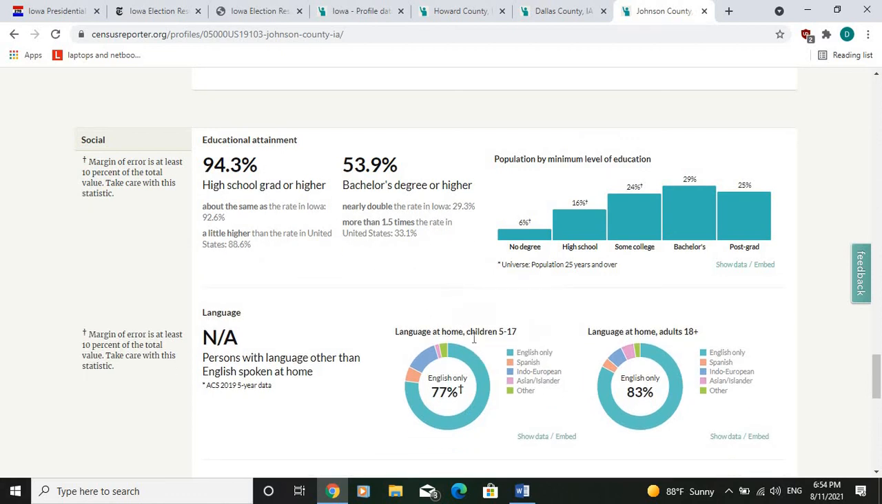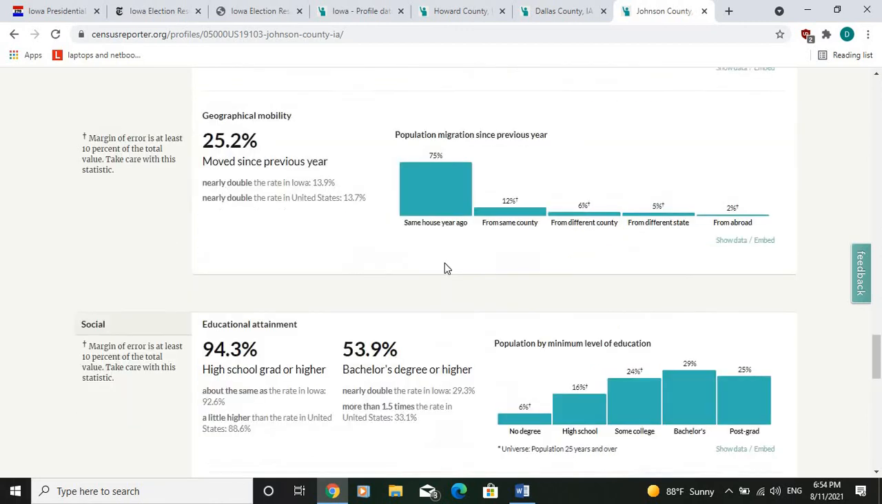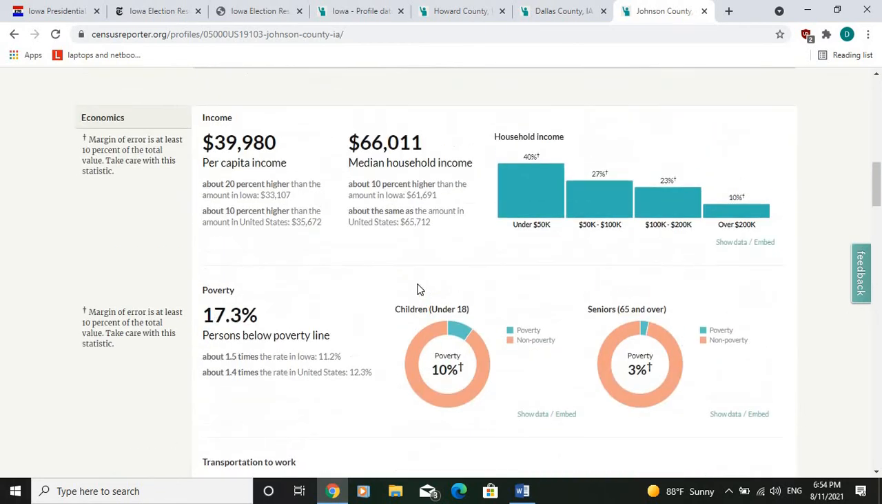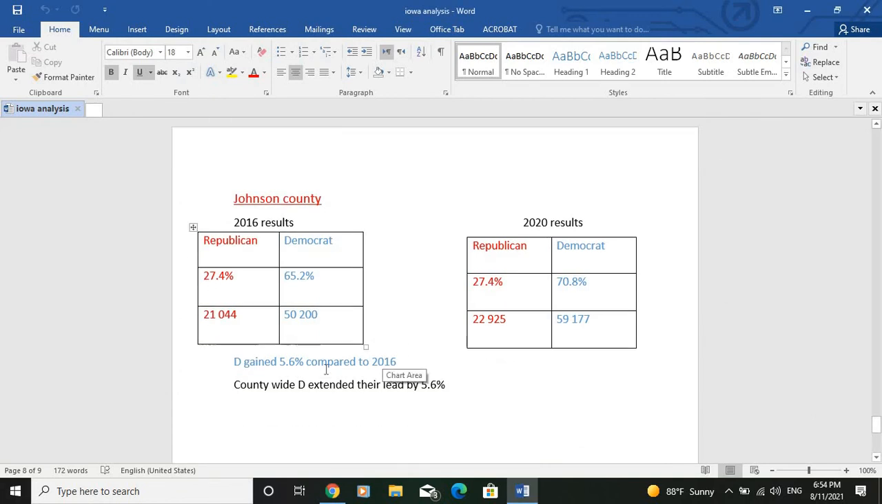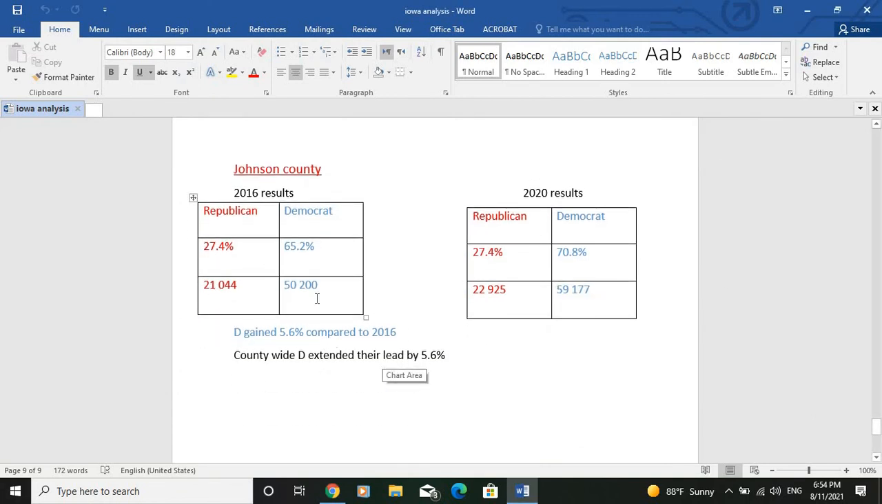So you would expect the Democrat to do very good here, as they were able to surge very big in the category of white educated voters. And indeed, this is what happened. We see here that the Democrats were able to gain 5.6% in the total votes compared to 2016, and this enabled them to improve by 5.6% over the Republican compared to the last election.